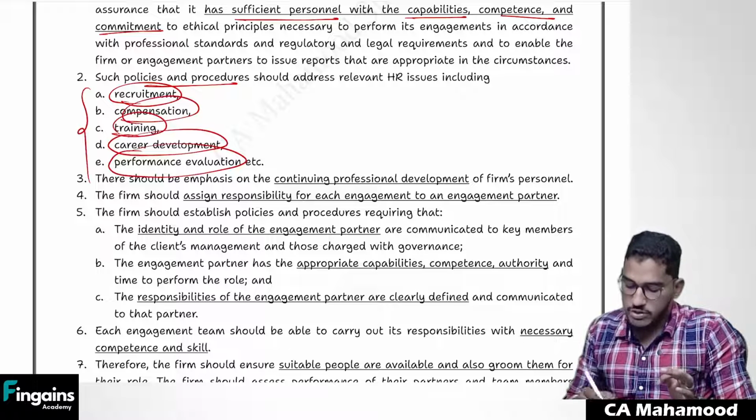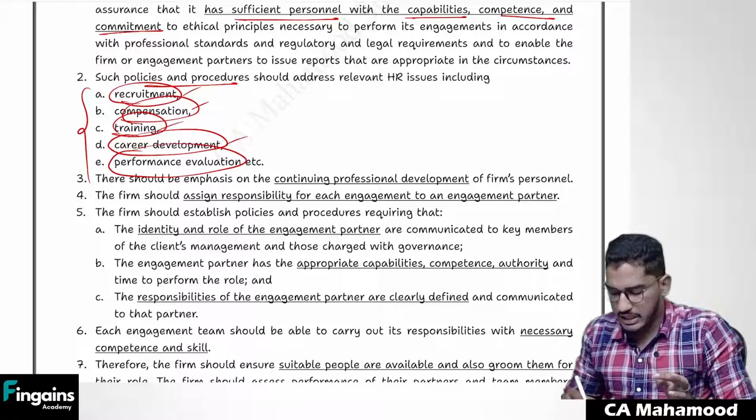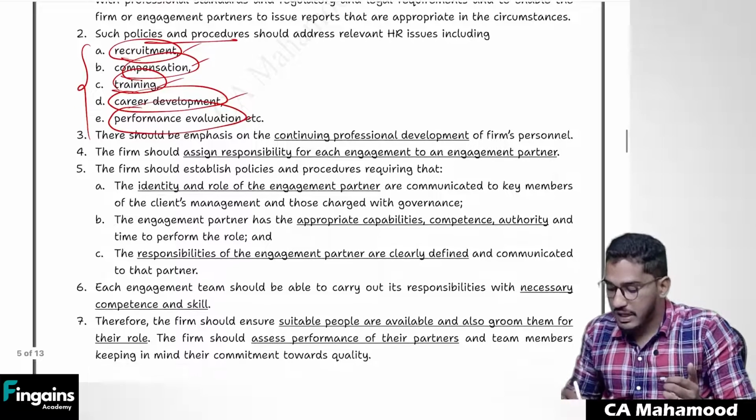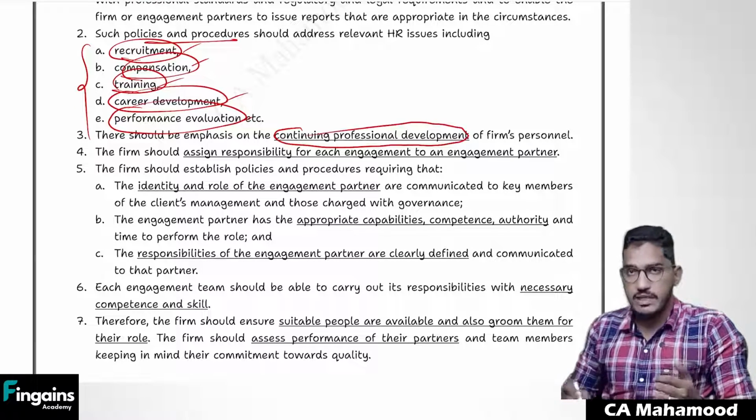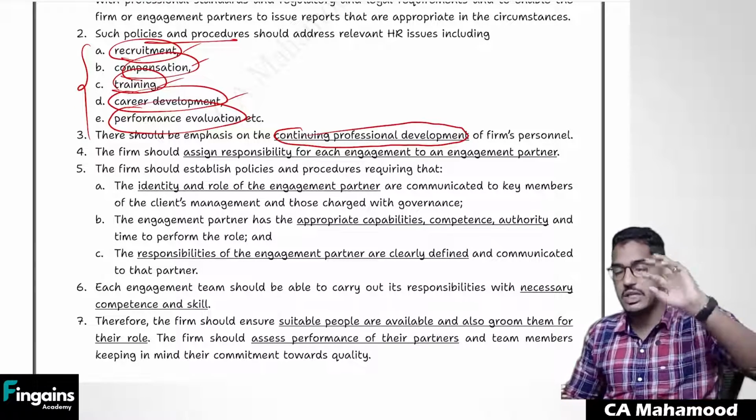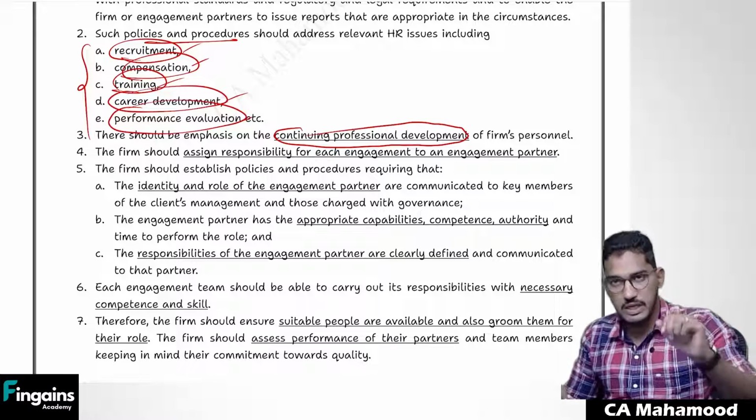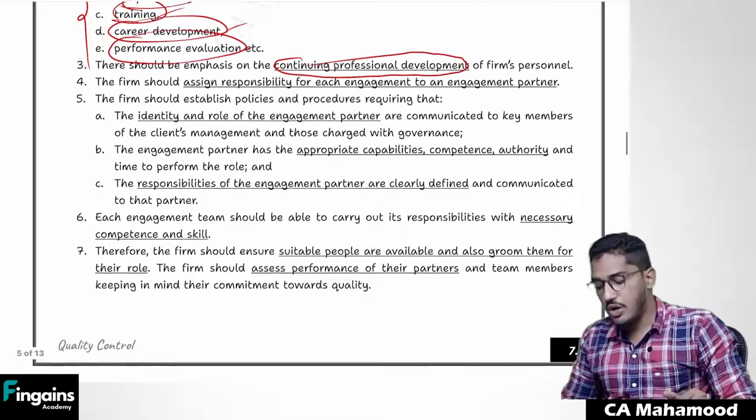So these kinds of policies you need to have, like recruitment, compensation, training, career development, performance evaluation, and continuous professional development you have to give. If someone is doing very well, give them recognition, increase compensation, give them promotion. So that continuing professional development you have to offer.